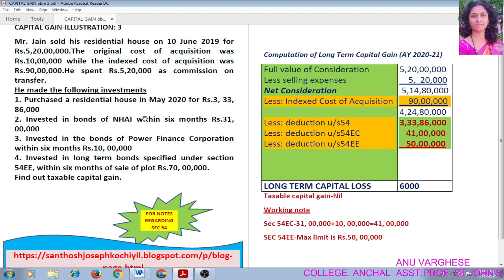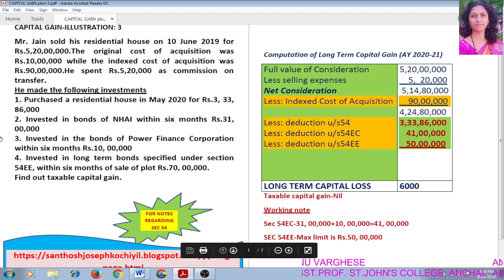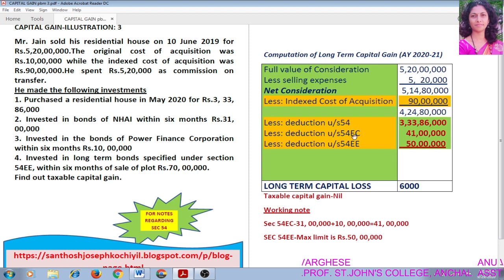So write working note, section 54EC. This amount 31 lakh plus 10 lakh. So together this 41 lakh we can claim as deduction under section 54EC, right? Less deduction under section 54EC, rupees 41 lakh. Hope that is clear. Okay.